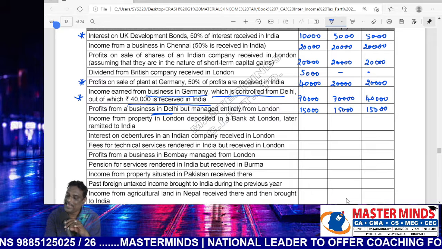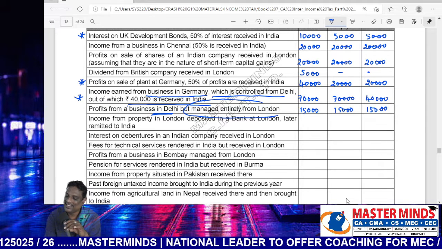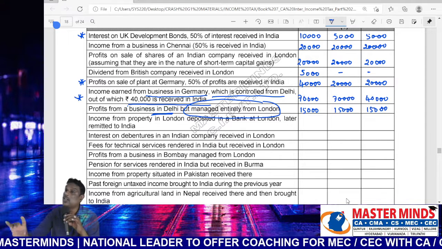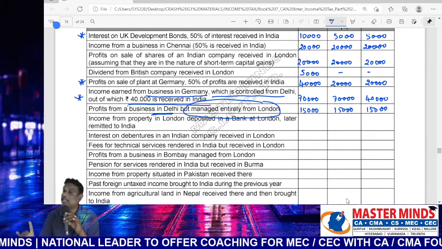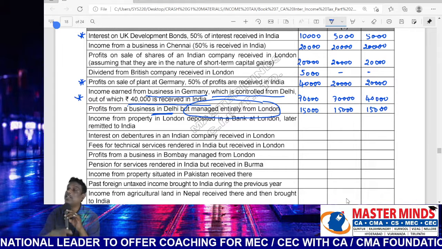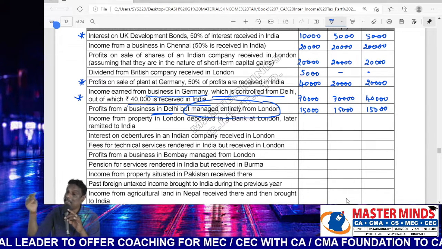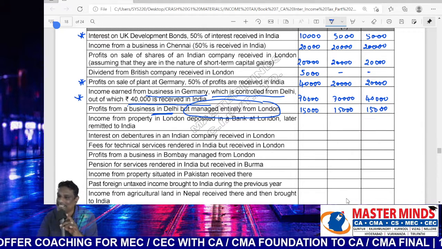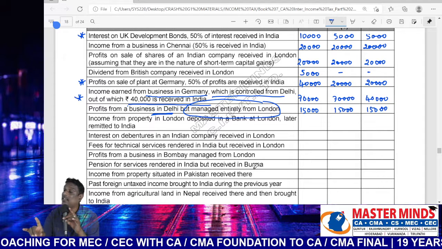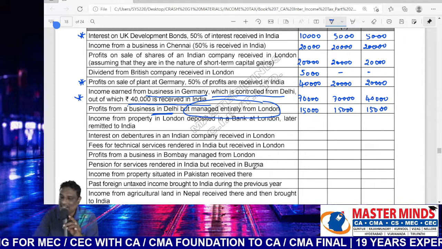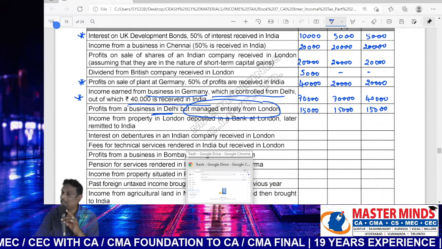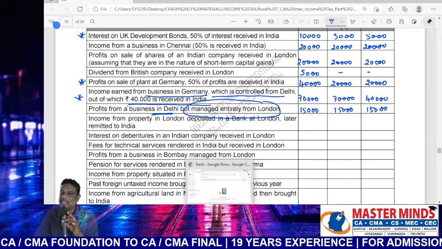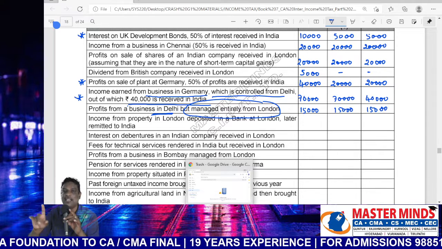But what about the management from London? The business was managed from London, which is nothing but controlled from outside India. Don't consider the control where the business was located in India. Blindly taxable in all cases. Control to be considered only where the business was located outside India. That's a very important point. Foreign businesses, control to be considered only for foreign businesses. If business is located in India, then control is irrelevant.